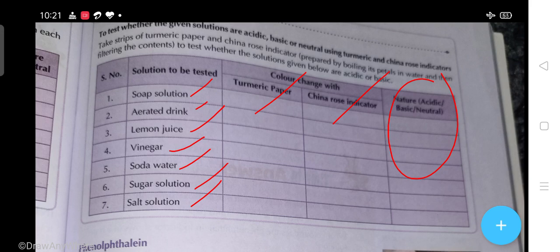For example, as I told you, turmeric shows a brown color in basic and no color change in acidic or neutral. And China rose turns dark pink or magenta in acidic medium, green in base, and no change in neutral. So students, you will have to do this at home.